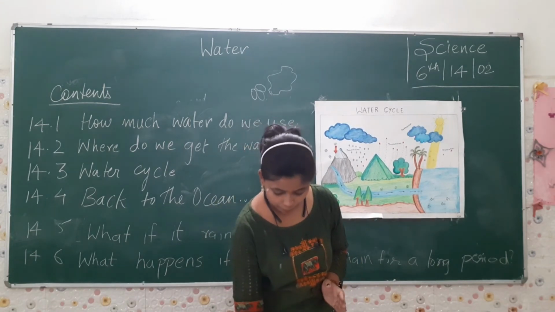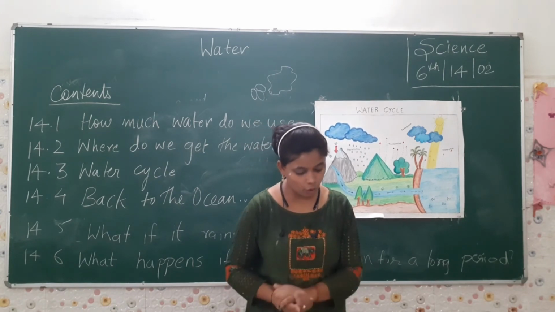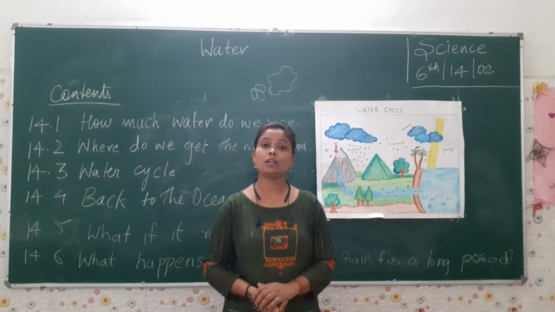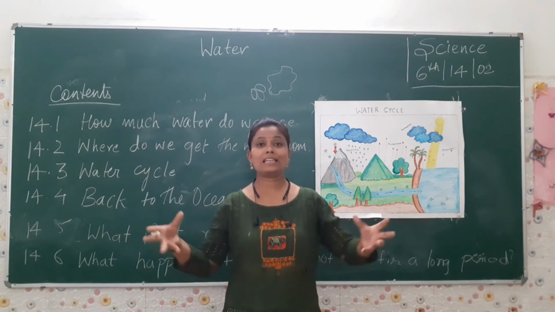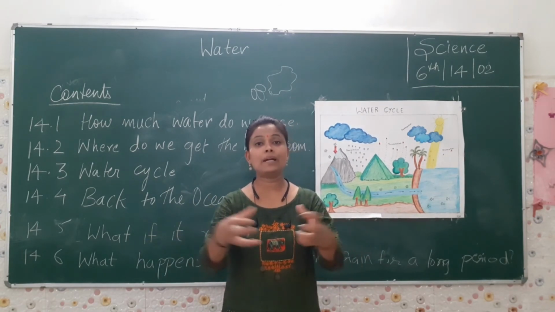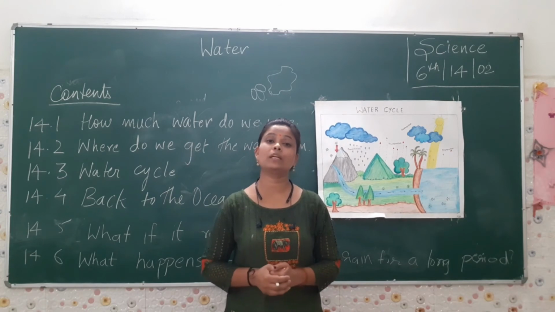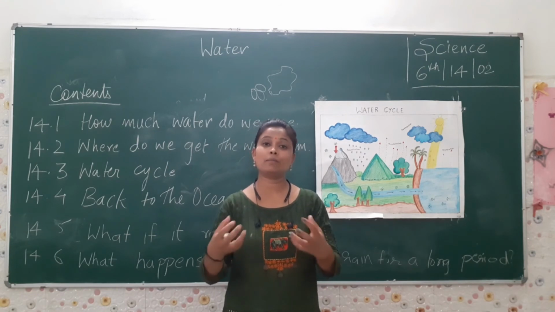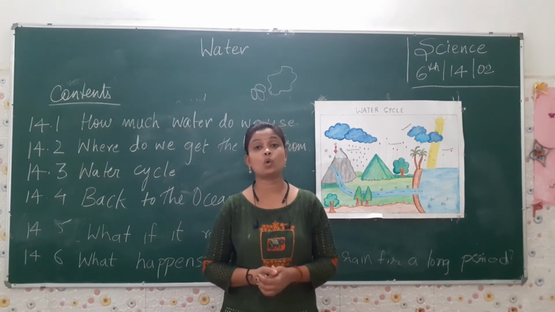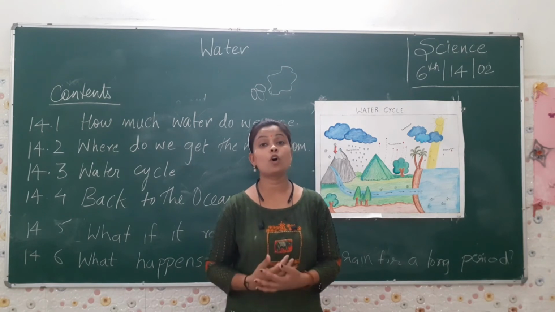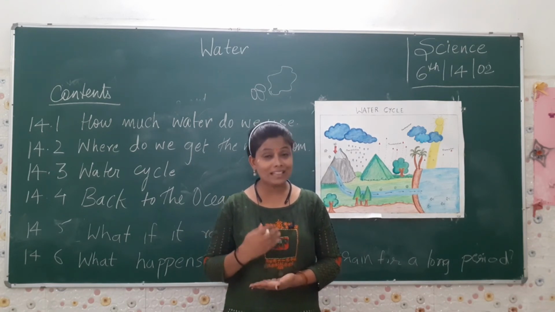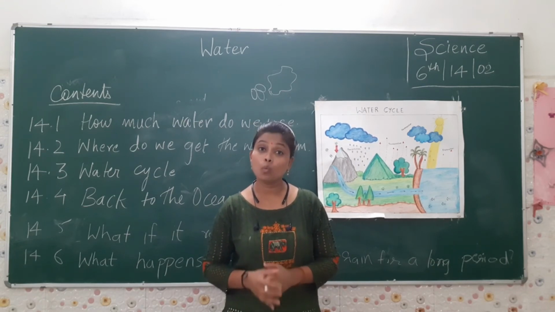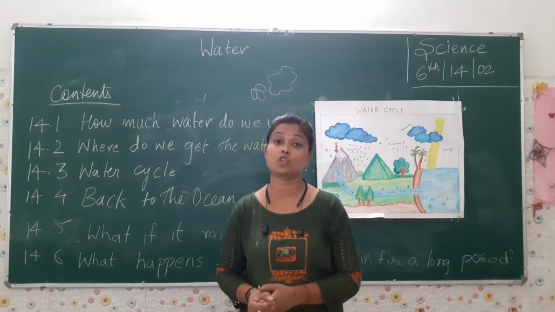Next, what do we have? Next we have water harvesting. As we have discussed, wherever you get the water, just catch it where it falls, grab it where it falls. So this can be known as water harvesting. We can do it by saving, by conserving it. Why? Because water is very much essential for our life. We can survive without food, but we cannot survive without water. It is very much essential.